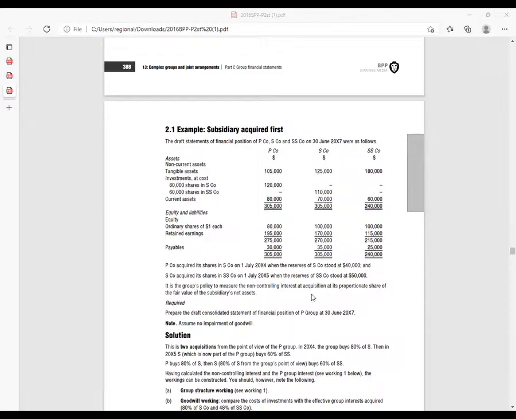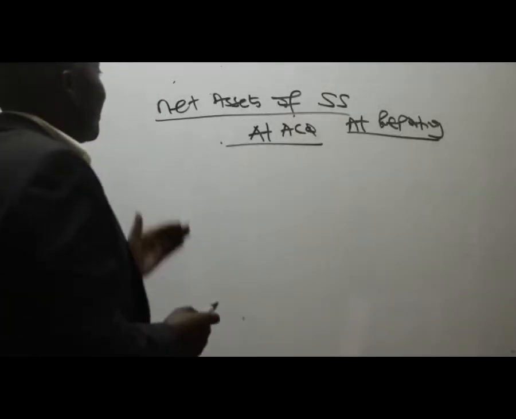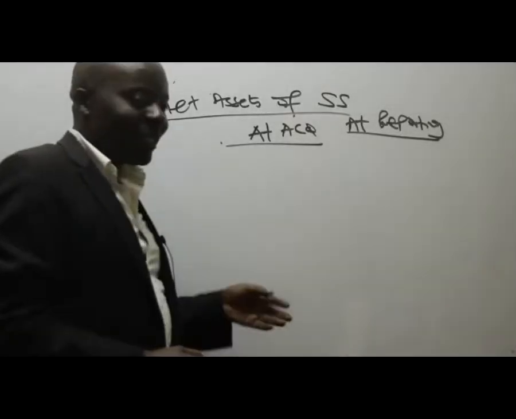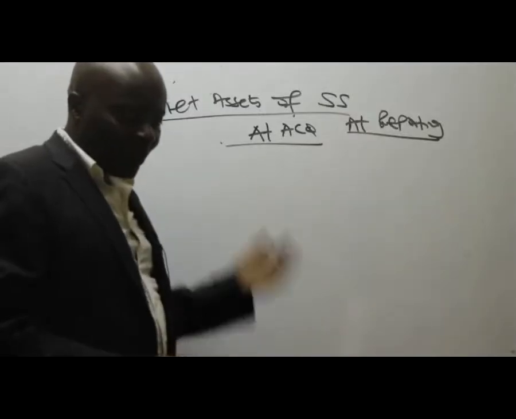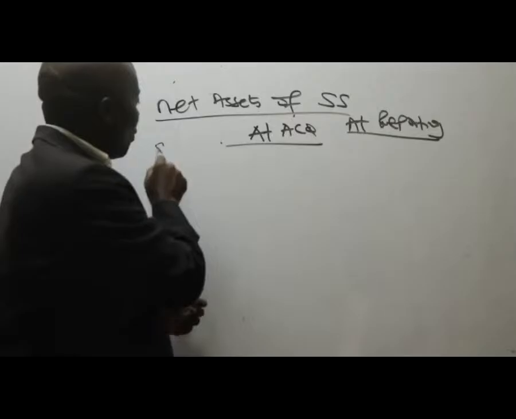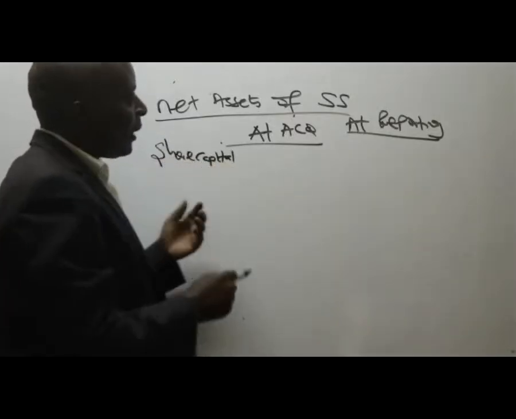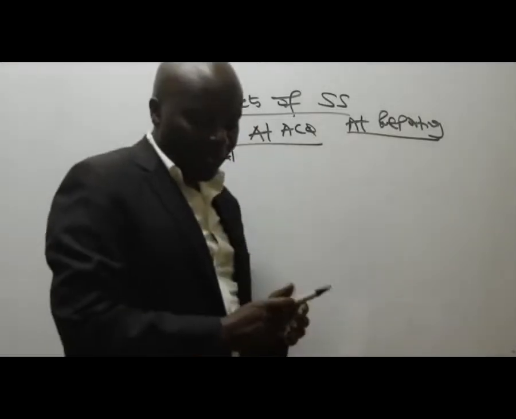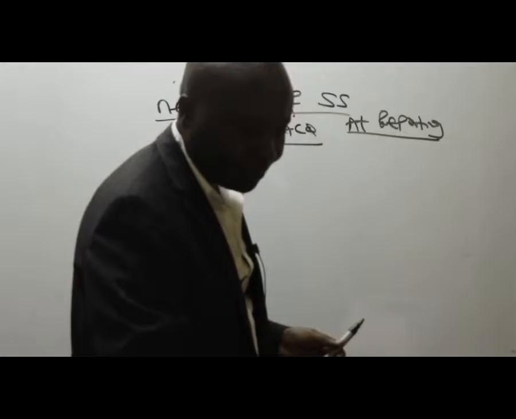Let's work this out together. So when I hear net assets, I know net assets very well. These are the reserves. These are the equities. These are the fair value adjustments. So I'll start always with share capital. Share capital, your subsidiary, your SS.